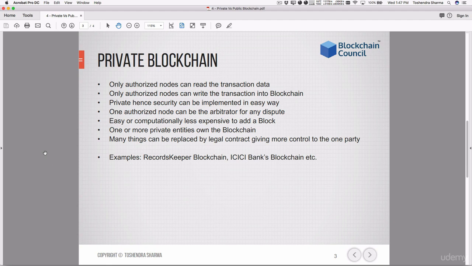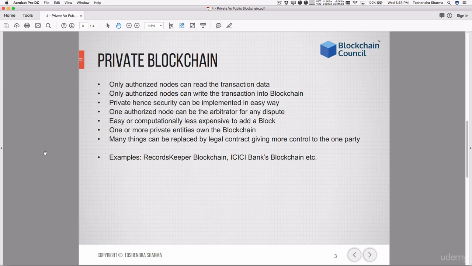Whenever there is no consensus, this node can resolve it by saying something in favor of either the transaction or against the transaction. It's up to the node. It is also easy for anyone to add a new block, because since security is controlled, it is not necessarily required to make it more expensive for the entire blockchain.